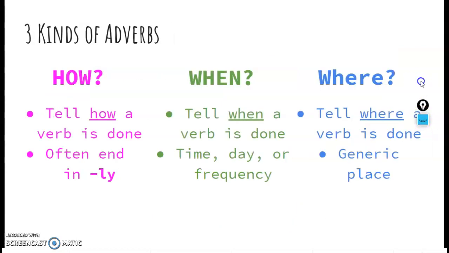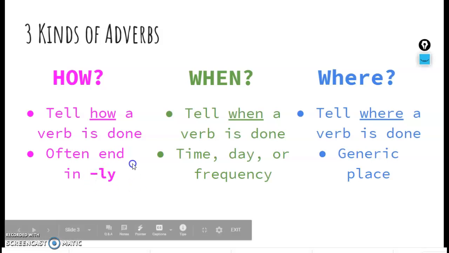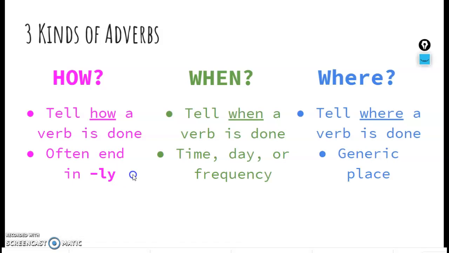Here are the three different kinds of adverbs again, and some clues for you to figure out and sort today which adverbs are which. The first, in the pink, how adverbs tell how a verb is done. If you ask yourself, how did the dog run, for example, if the word makes sense in the blank, then it's probably a how adverb. Also, as a hint, most how adverbs end with ly, the ly sound. Not all, but most.